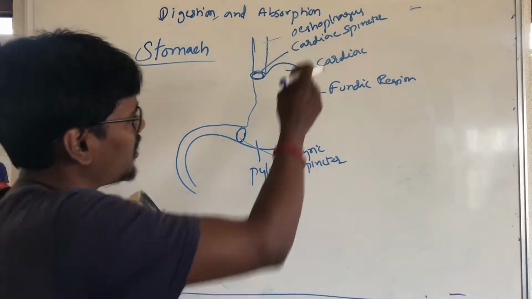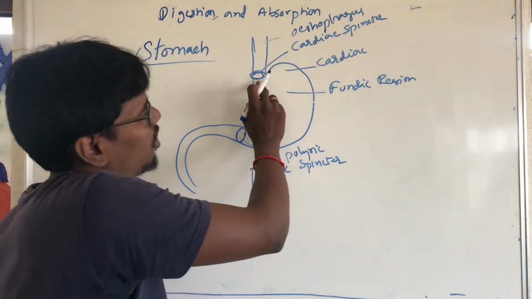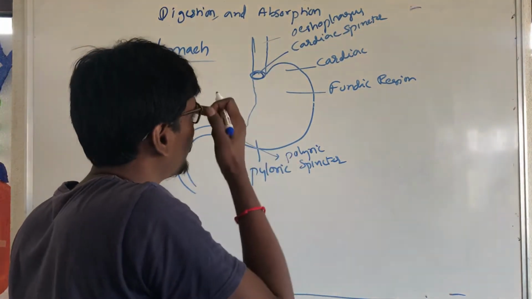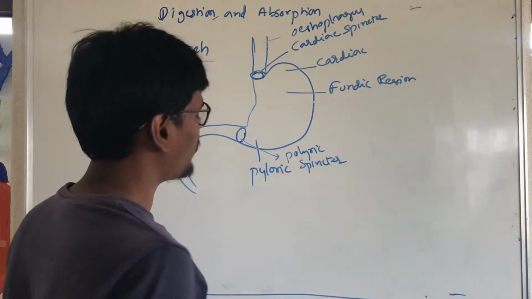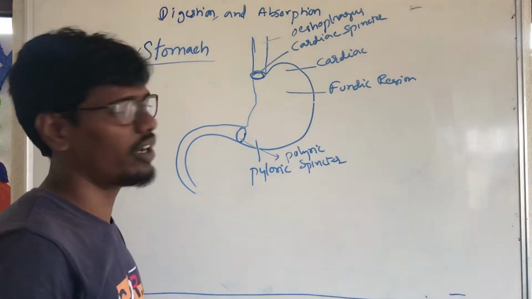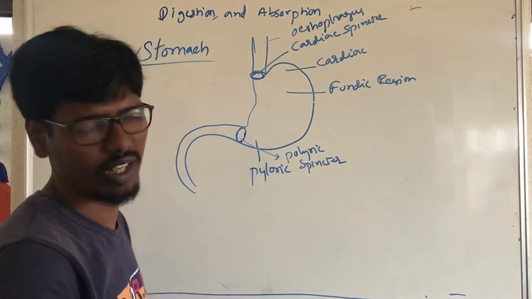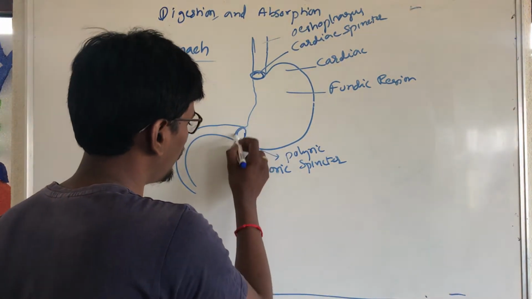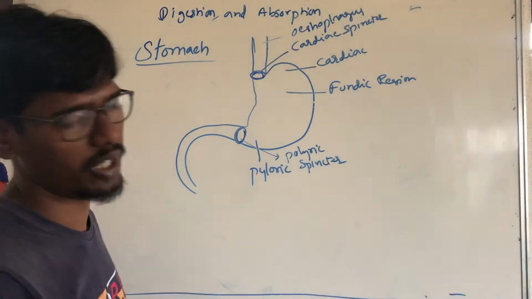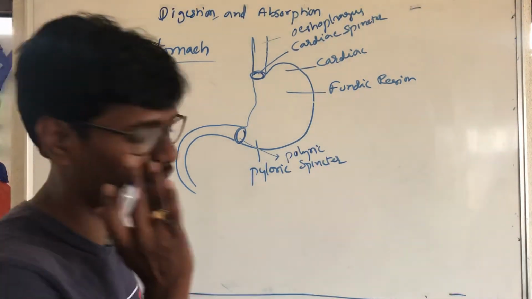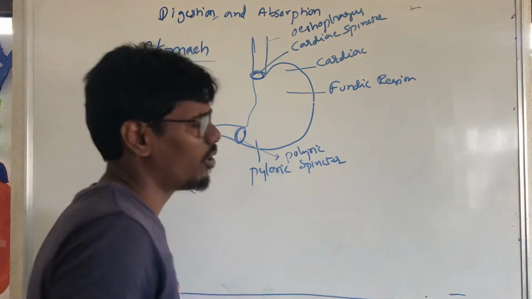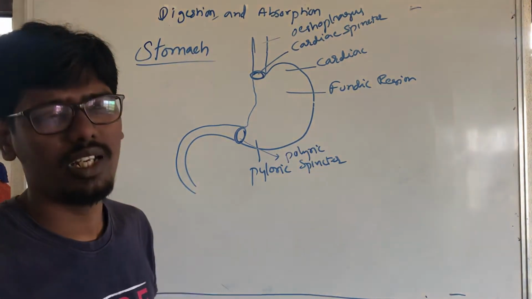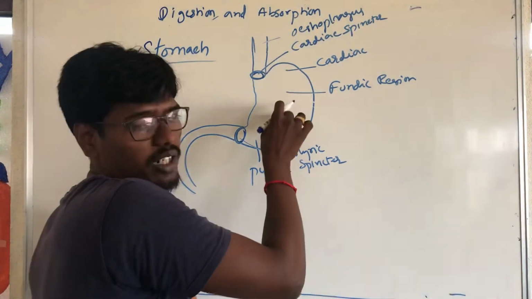Okay, this is called esophagus. This sphincter is called cardiac sphincter. This part is called cardiac part. This part is called fundic region. This is called pyloric region. This sphincter is called pyloric sphincter.